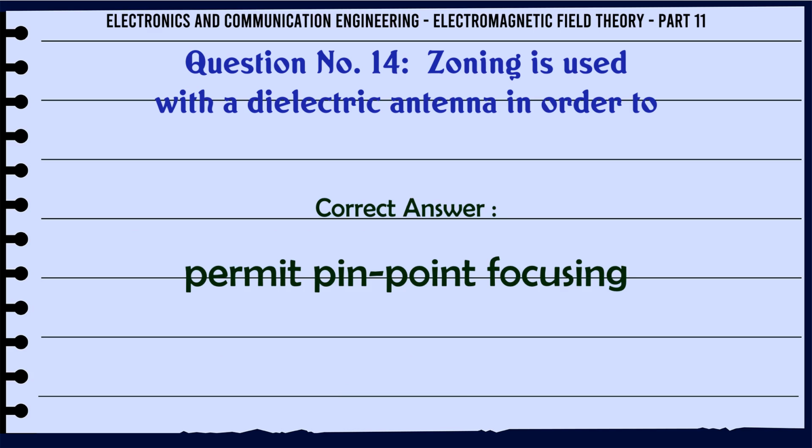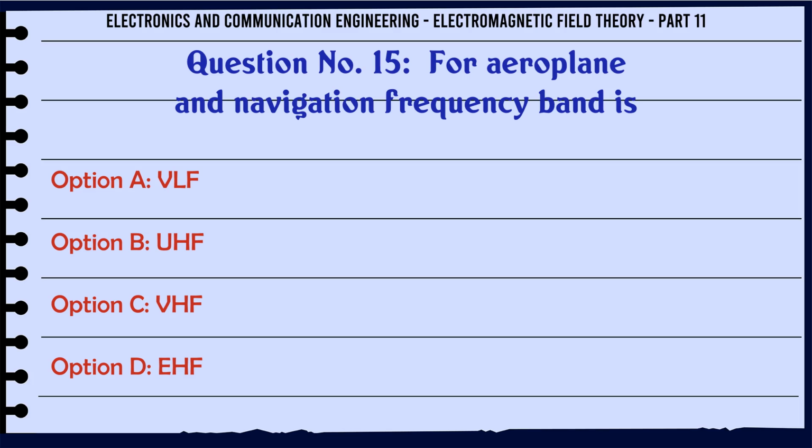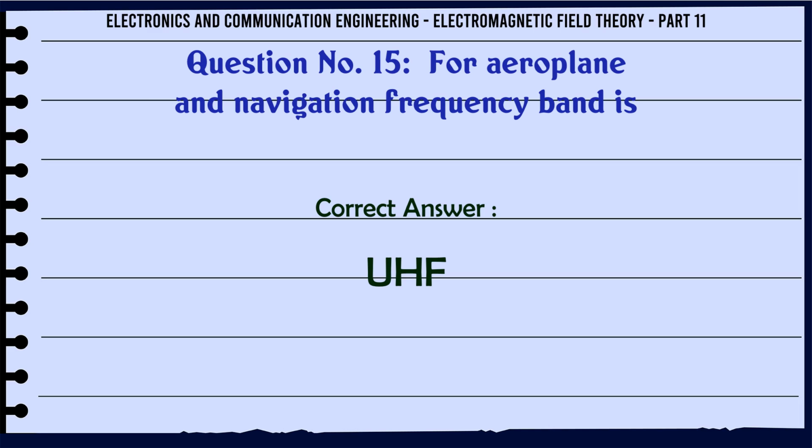The correct answer is permit pinpoint focusing. For aeroplane and navigation, frequency band is A. VLF, B. UHF, C. VHF, D. EHF. The correct answer is UHF.